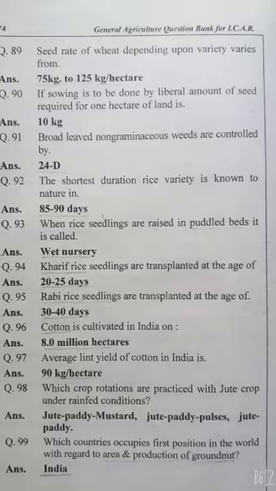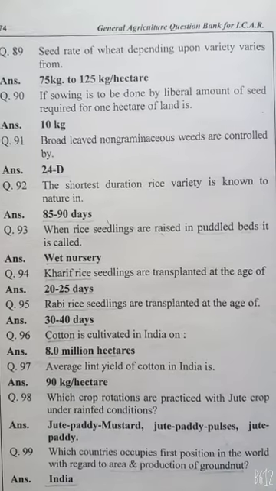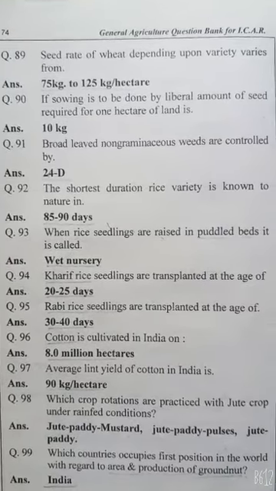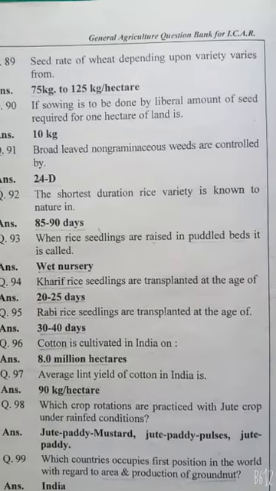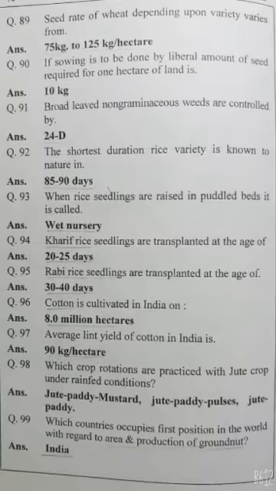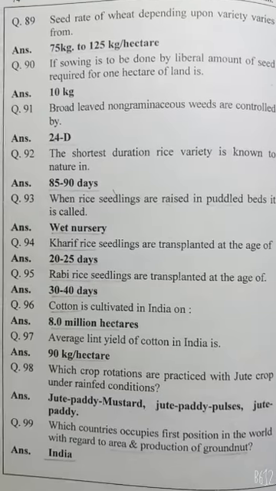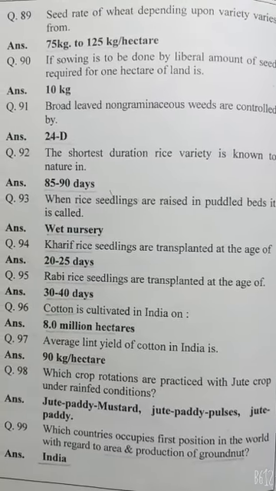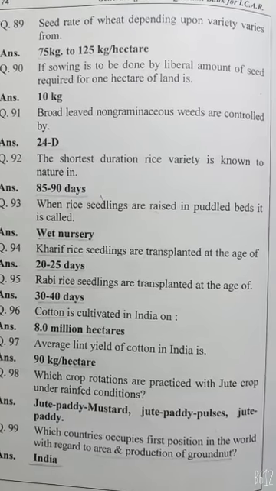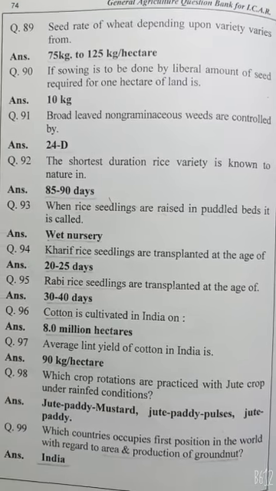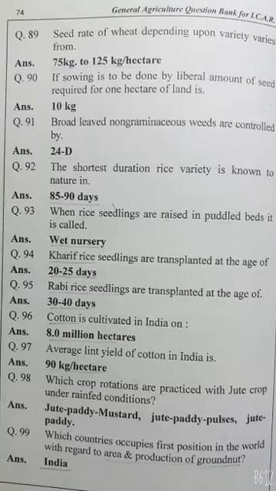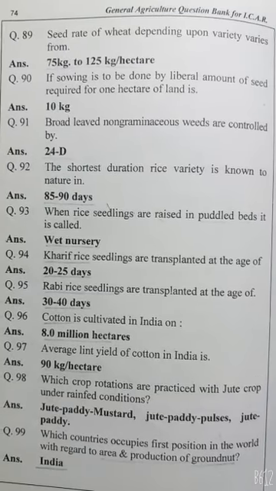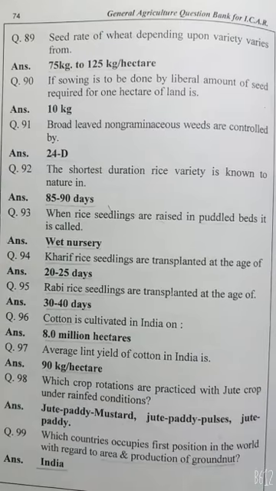Seed rate of wheat depending upon variety varies from 75 kg to 125 kg, normally 100 kg. If sowing is done by liberal amount of seed, required for 1 hectare of land is 100 kg. Broad-leaved non-gramineous weeds are controlled by 2,4-D. The shortest duration rice variety is known to be 85 to 90 days. When rice seedlings are raised in puddled bed, it is called wet bed nursery.